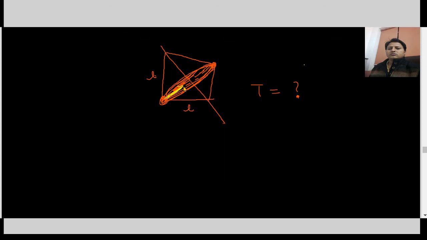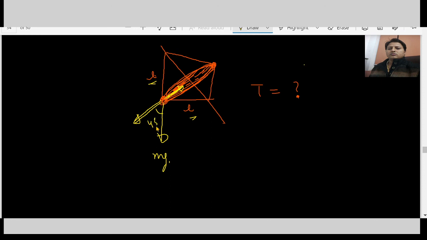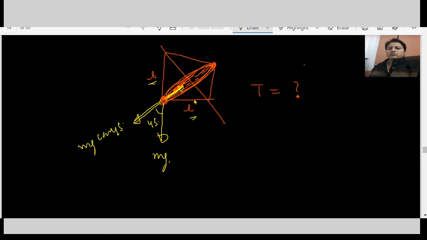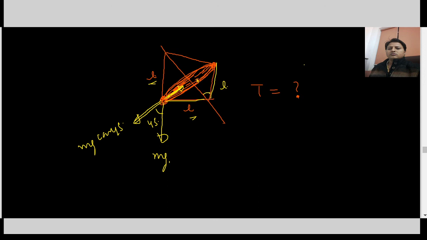Here the centripetal force is toward the center, that is balanced by the external force of the weight component. Suppose weight is mg and this length is L, so all angles are 45 degrees. So this weight component is mg cos 45 degree, and this length is L over root 2.